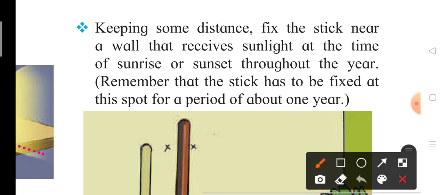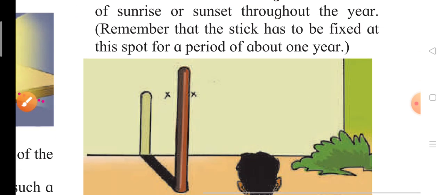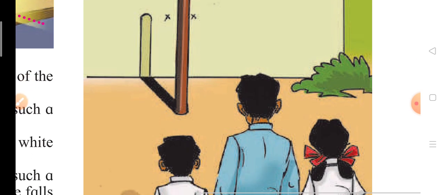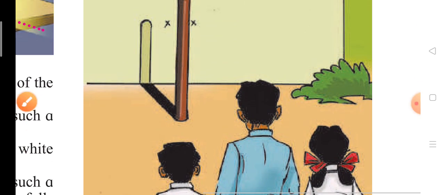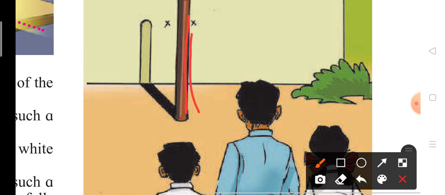And how should you fix it? You should fix it so that the wall on which this stick is fixed receives the sunlight at the time of sunrise or sunset, and it should receive it throughout the year. Like this you should place it. You can see here the stick is fixed and the shadow is formed.